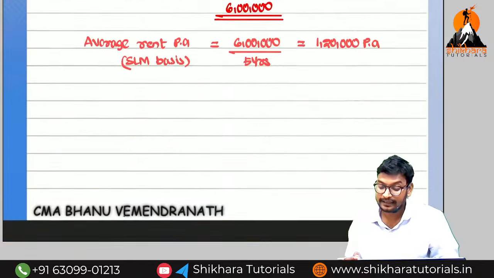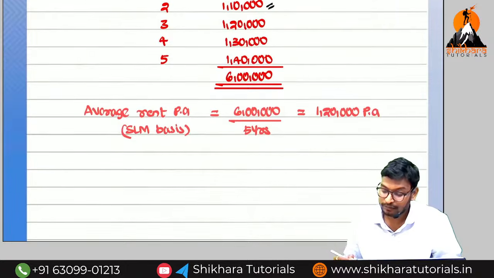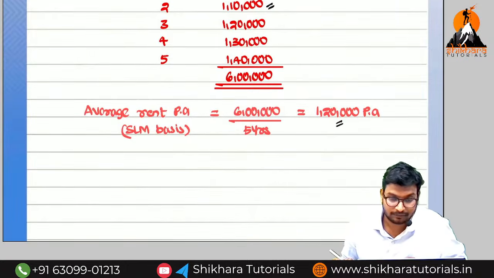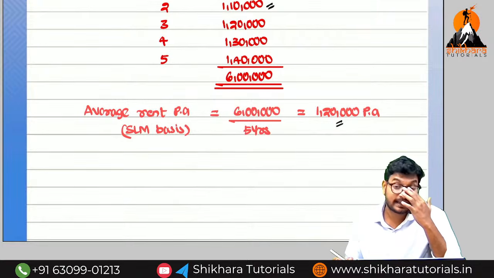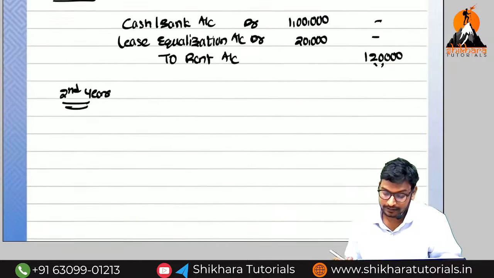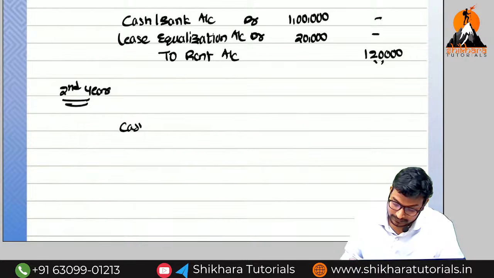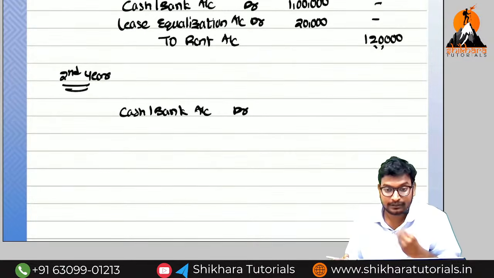Can you say the second year how much amount we are going to receive, amma? 1 lakh 10,000. But how much rent we need to book on a straight line basis? 1 lakh 20,000. What is the difference, amma? 10,000 needs to be transferred to which account? Lease equalization account. So here cash or bank account debit.